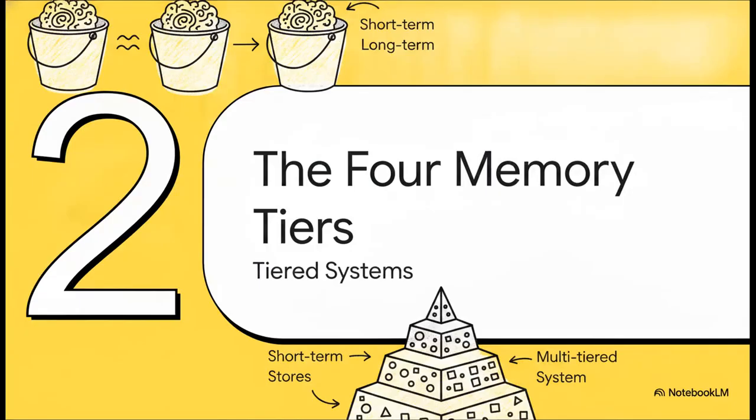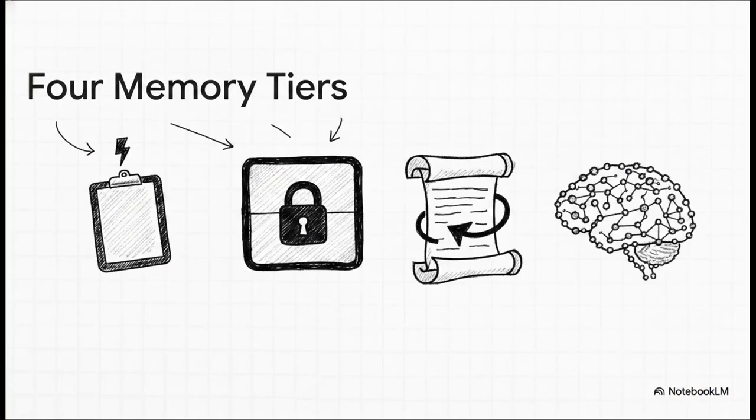Section 2. The 4 memory tiers. To fix these state failures, we have to treat memory as a multi-tiered system, kind of like human cognition. Every single production agent needs a combination of these 4 tiers. Your in-context memory, that's basically RAM. It's fast, but heavily bounded by the context window and incredibly expensive.